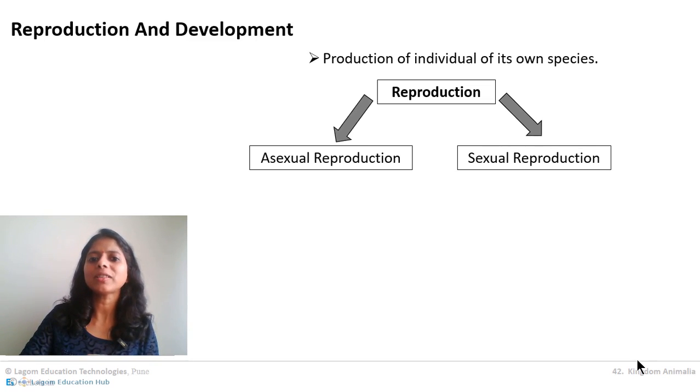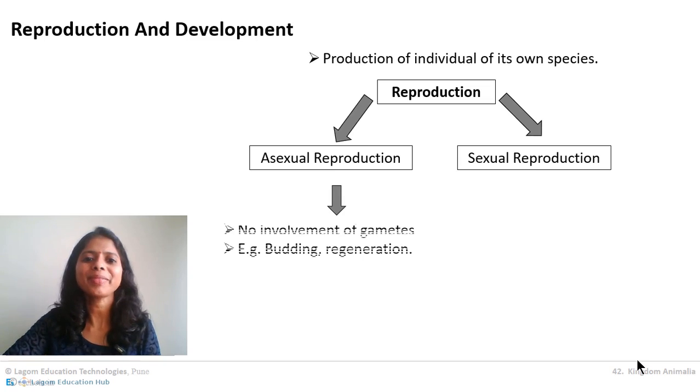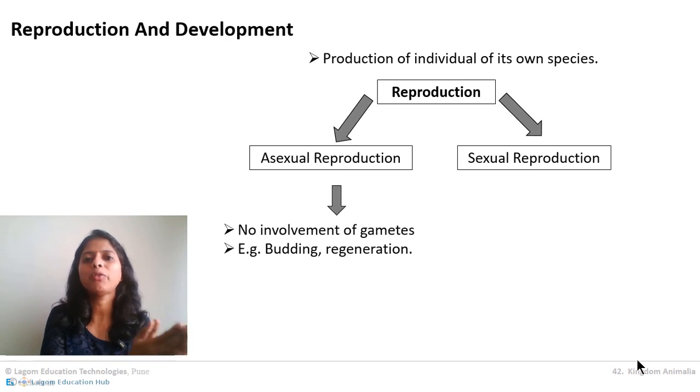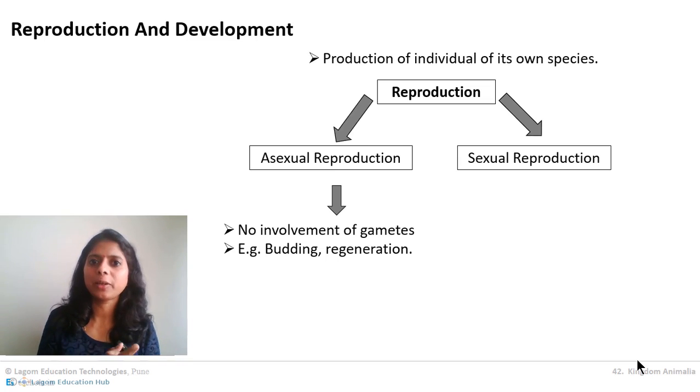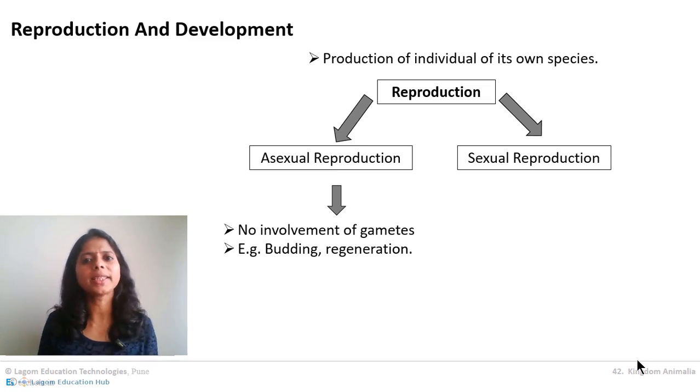Now tell me, what is asexual reproduction? Asexual reproduction is reproduction which does not involve formation of gametes. Like I am having one hibiscus plant, okay, means China rose plant. We cut it into two plants and planted them. Both the plants will grow and will be exactly similar to one another. So this is asexual reproduction.